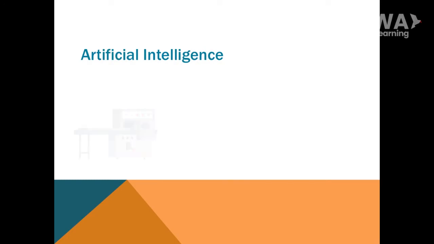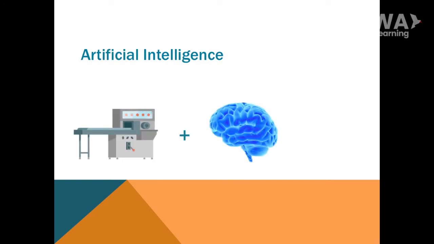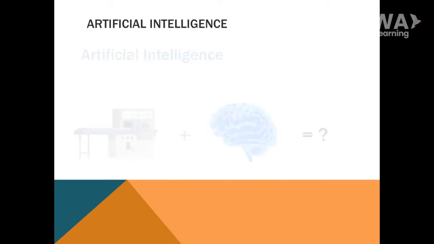So, how to create an artificial intelligence? Stick a human brain to a machine? Of course not. It's terrible and useless. There are many definitions of artificial intelligence, but here we will talk about 4 approaches to artificial intelligence from Russell and Norvig in their book Artificial Intelligence: A Modern Approach, 3rd edition.